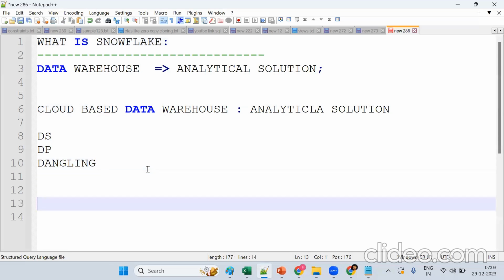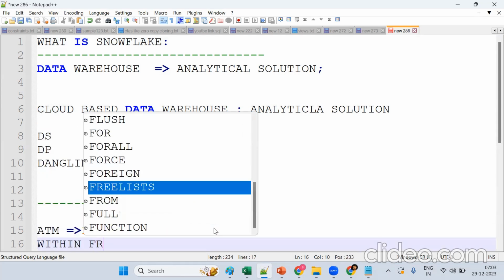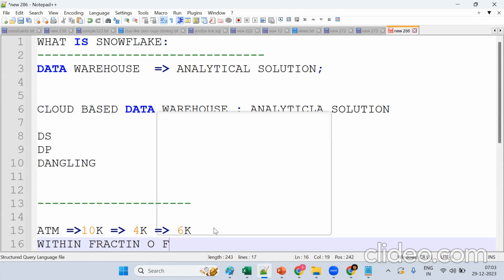I'll try to give a simple example so you get some idea. Suppose I go to the ATM. My balance is 10,000. I want to withdraw 4K. Now, what is my balance? It is 6K. Within fractions of seconds, we get a message like, okay, your balance is 6K.